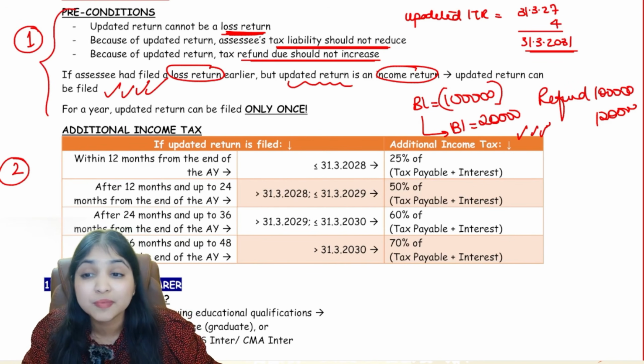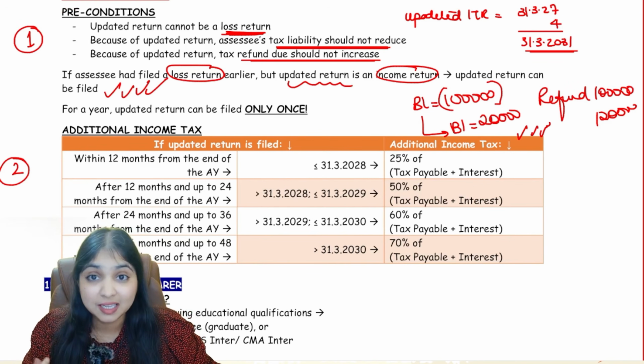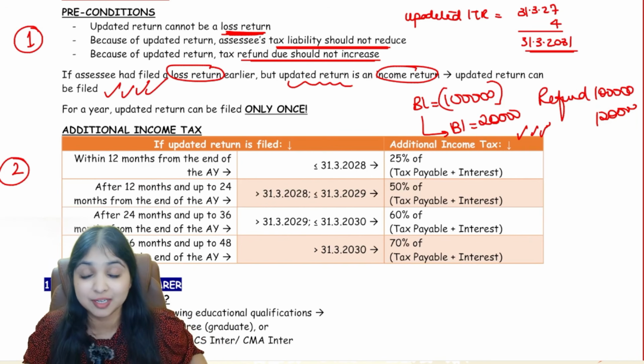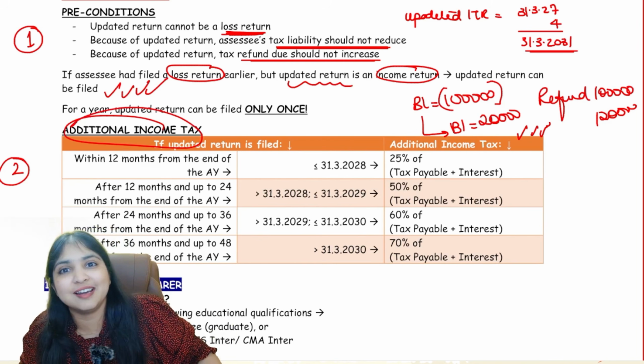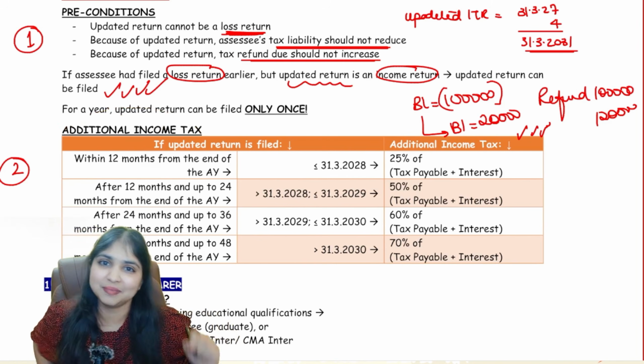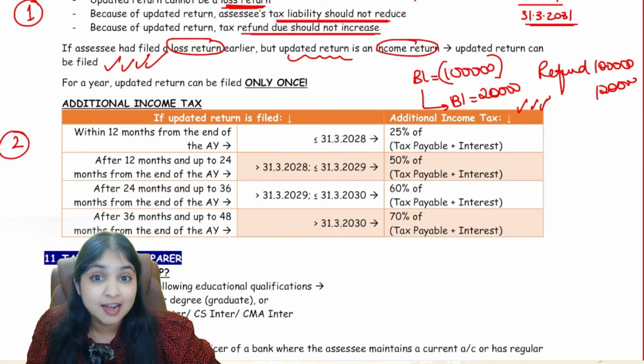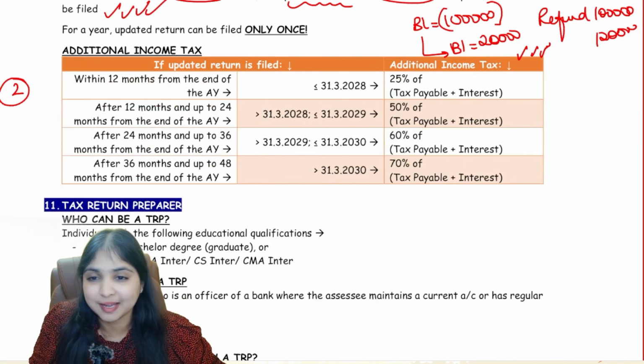What more do you want? The Income Tax Department, the government, is saying, we want one more benefit. This time we want a money benefit. We want extra income tax. We want additional income tax. Understanding? Now notice how much additional income tax they want.